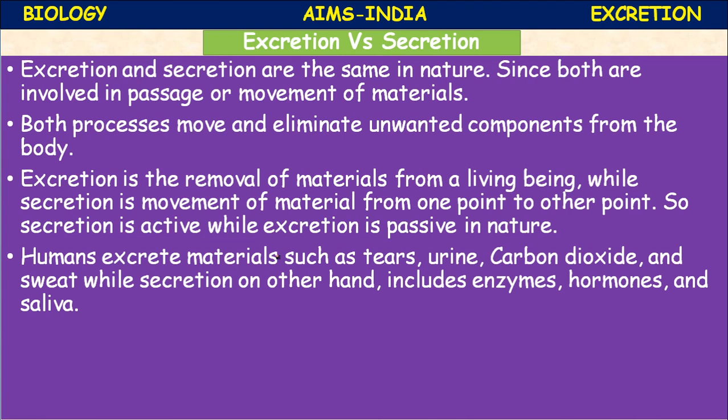And hormones are secreted by endocrine glands, the ductless glands. They include the thyroid gland, adrenal gland, testis, ovary. The pituitary is the master gland of the endocrine system. They are called endocrine glands.